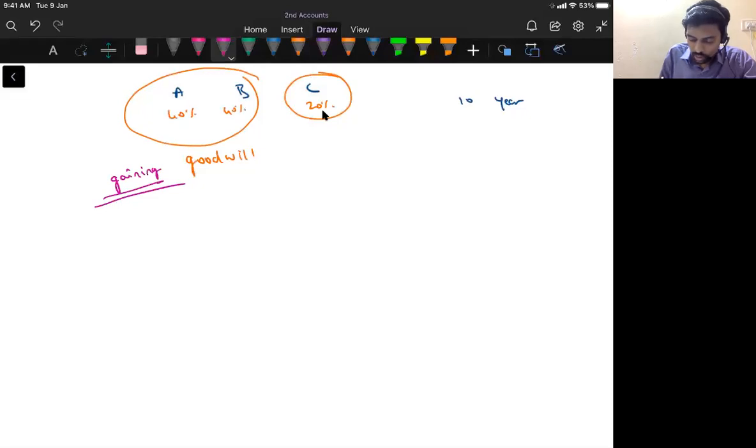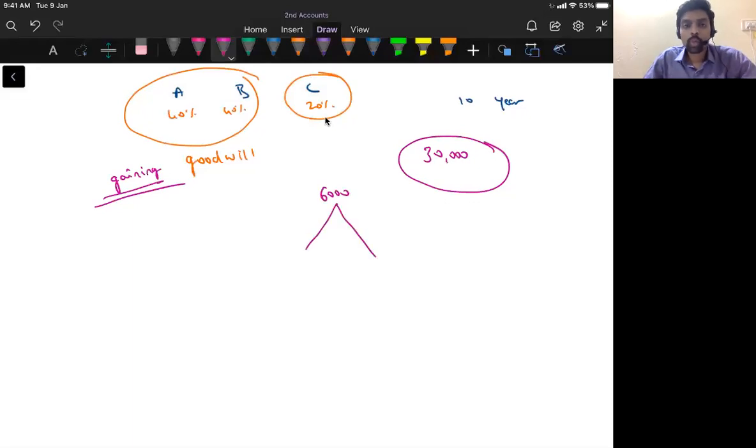Now let's assume that total goodwill is 30,000 rupees. Out of this 30,000 rupees, you should find out C's share of goodwill. So C's share is 20%, correct? So 30,000 into 20% is 6,000 rupees. So 6,000 rupees is C's share of goodwill. This goodwill should be paid by the continuing partners, I mean the other two partners.